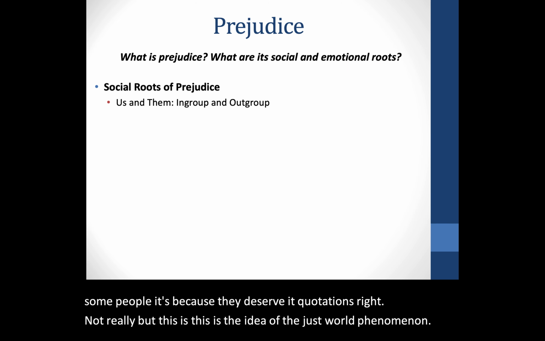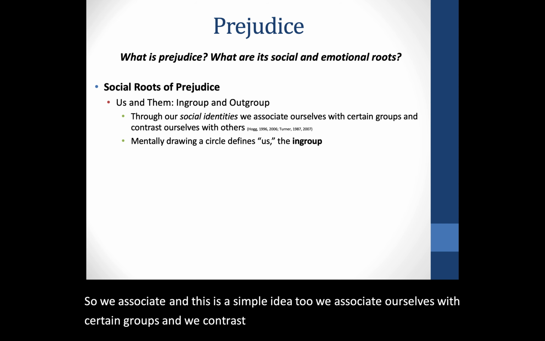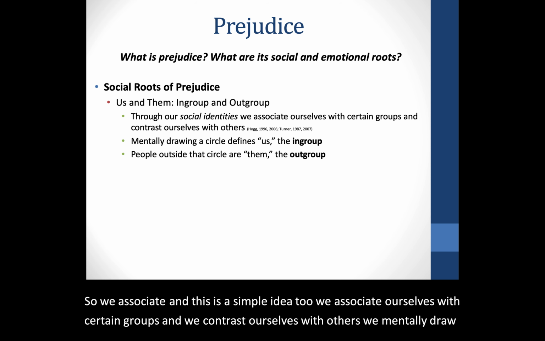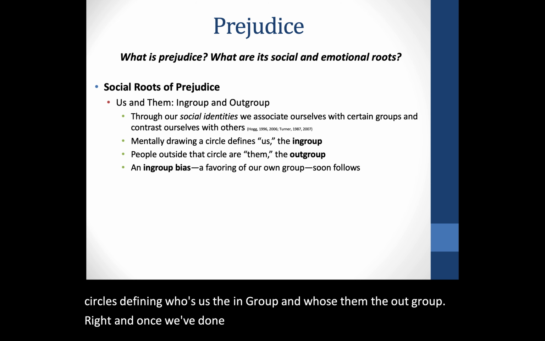There's also this idea of in-group versus out-group, right? Us versus them. This is a very old idea. So we associate ourselves with certain groups and we contrast ourselves with others. We mentally draw circles defining who's us, the in-group, and who's them, the out-group, right? And once we've done that, we form an in-group bias. We favor the group that we're in. It doesn't take very long for that to happen.